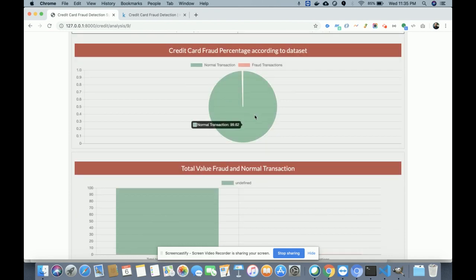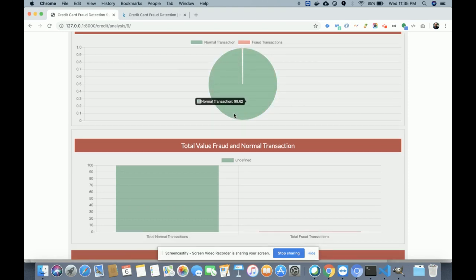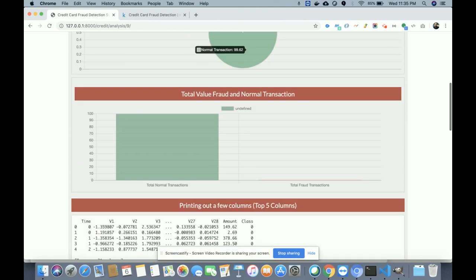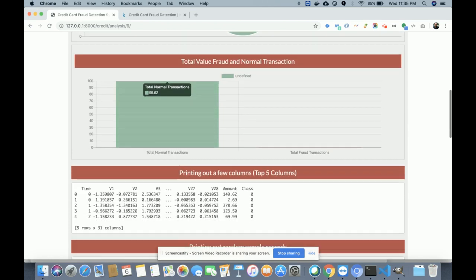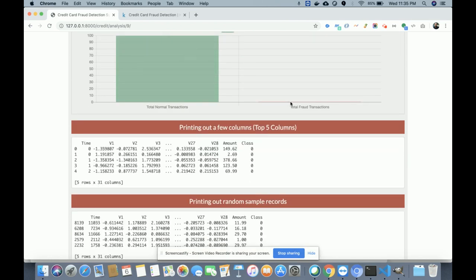And this is the map where you can see that on the overall data, 99.62% are normal transactions, and if you disable it, then you will see that only 0.38% are fraud transactions. If you enable it, you will get 99.62% valid transactions. This is the total number of transactions. This is a pie chart, and this is a bar chart, the same thing. You can see the number of fraud transactions is very small compared to valid transactions.